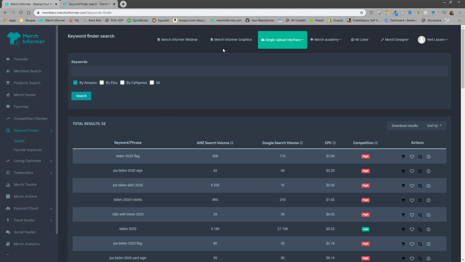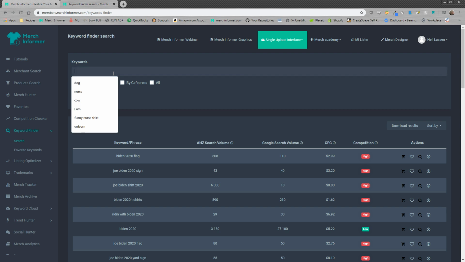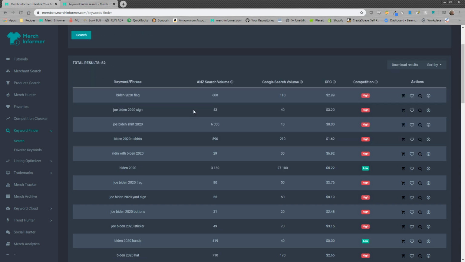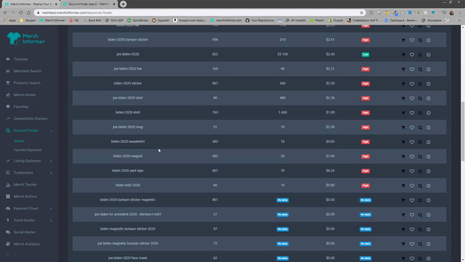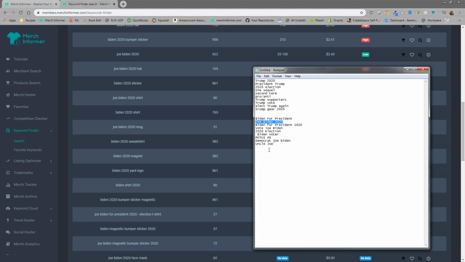So basically, to sum it up, use Merch Hunter to find what is selling, pull relevant keywords to the niche, come to the keyword finder, type in the main phrase or keyword you're looking at, pull out the results here that are long tails, as well as validate what you found to make sure that people are actively searching for it.